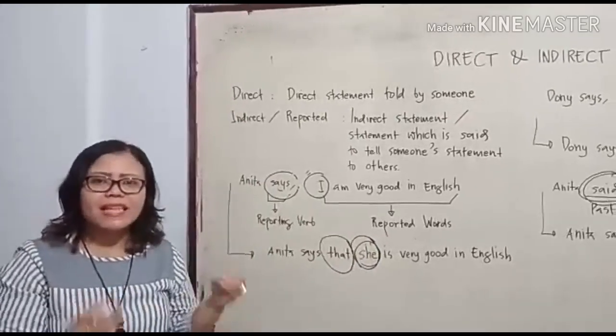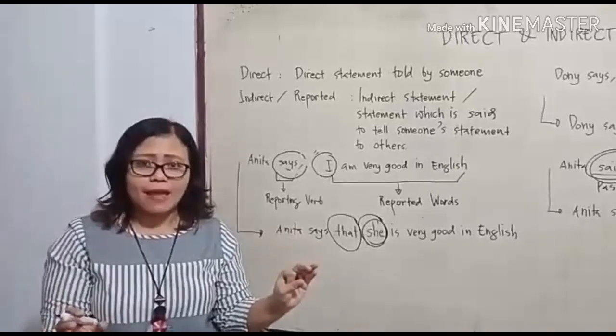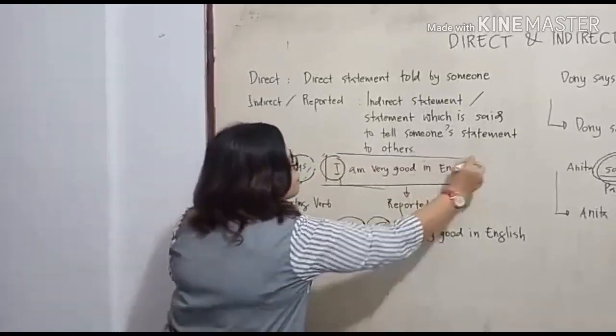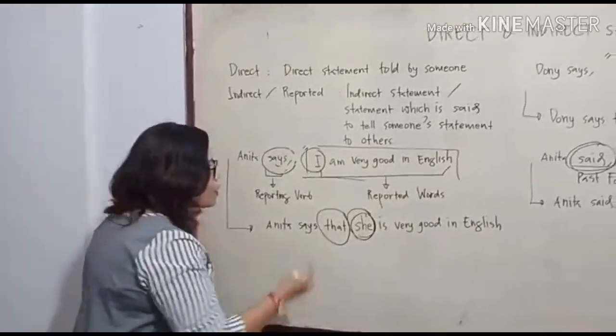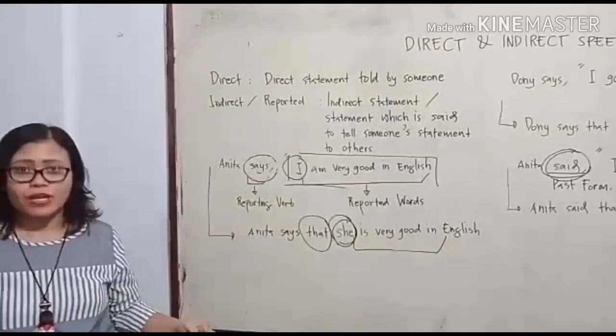So there is a change in pronouns. But you can see there is no change in tense. The direct is in simple present, and we also find simple present in reported speech. So there is no change.